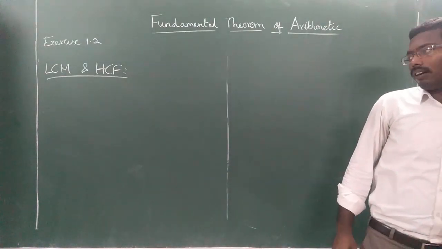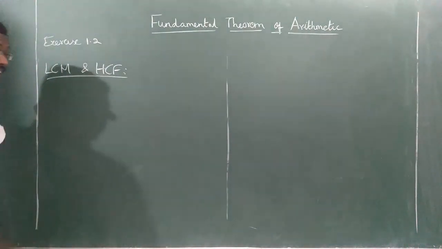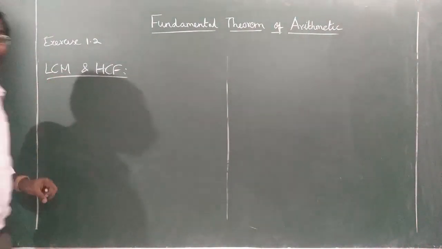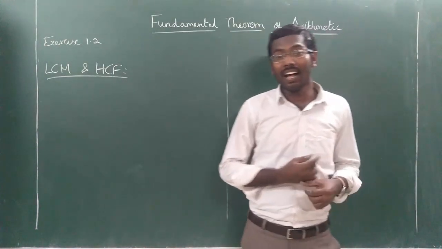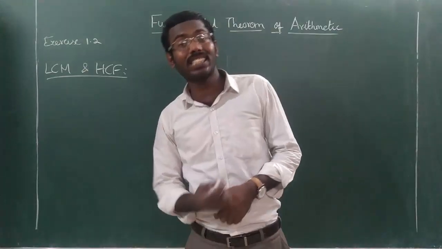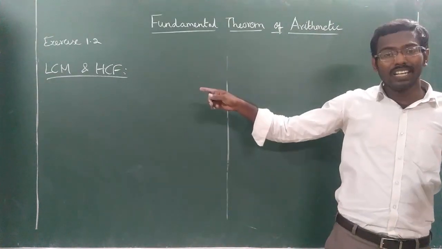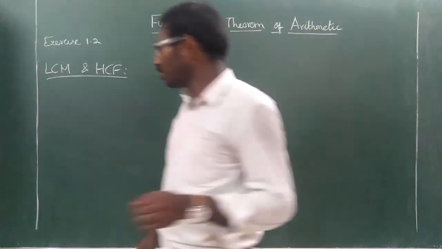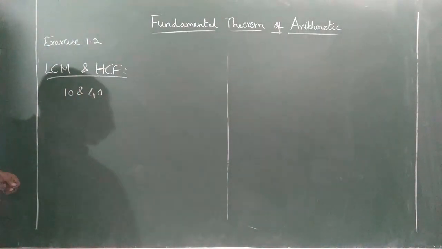Understood or not? Okay. So how? First, before that, we should understand what is HCF and LCM. I hope you remember HCF. HCF is the highest common factor. Okay. LCM is the least common multiple. Okay. Now, I will tell you what is that. Consider two numbers 10 and 40.